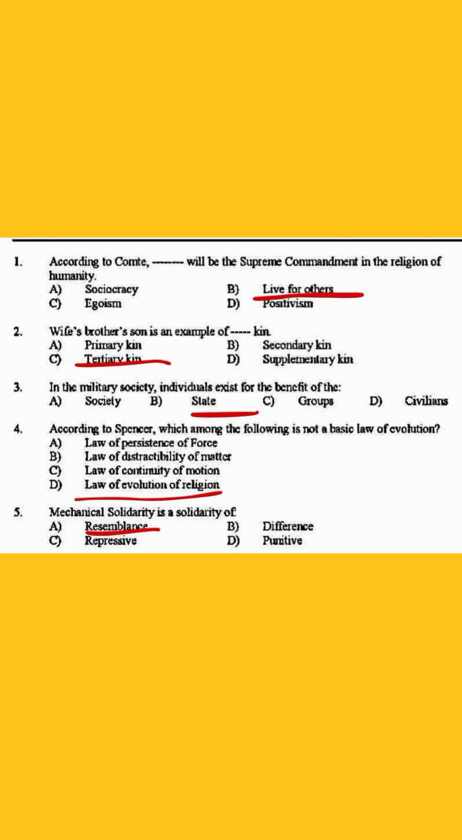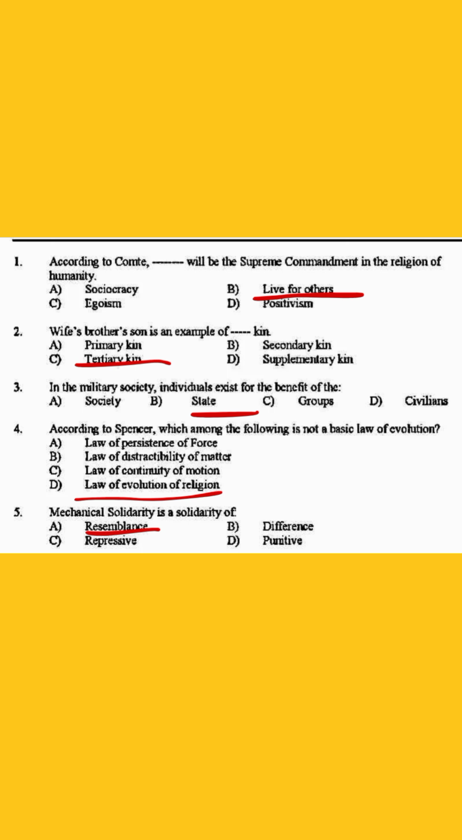Second question: wife's brother's son is an example of dash kin, tertiary kin. Third question: in the military society, individuals exist for the benefit of dash. The answer is state. Fourth question: according to Spencer, which among the following is not a basic law of evolution? Law of evolution of religion.